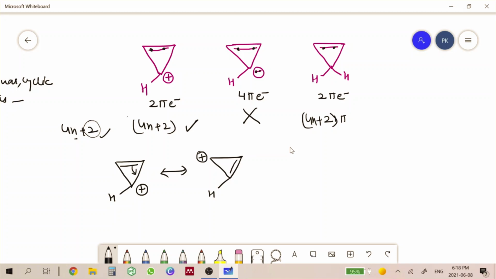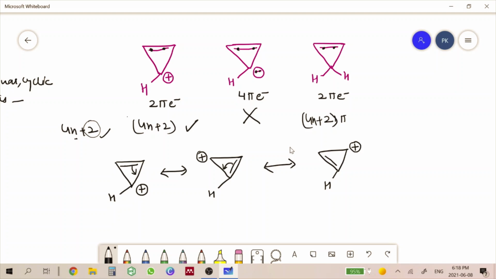This positive charge will shift to this carbon atom. Now if this double bond moves here, then this positive charge will shift to this carbon atom. Okay, now we can see that in this case these pi electrons are delocalized over all the carbon atoms which are in the ring system.